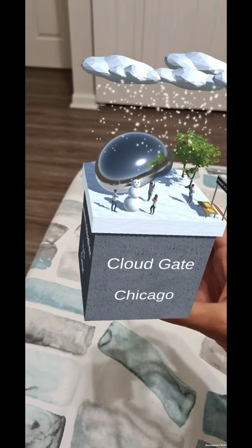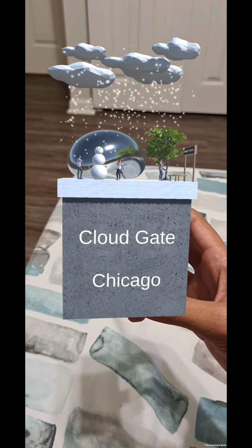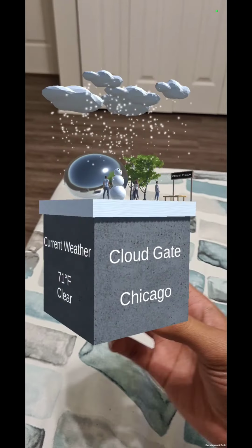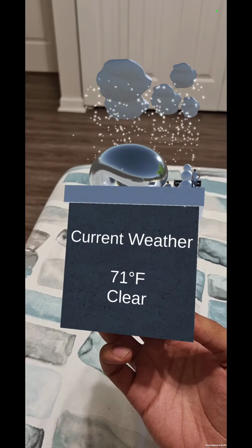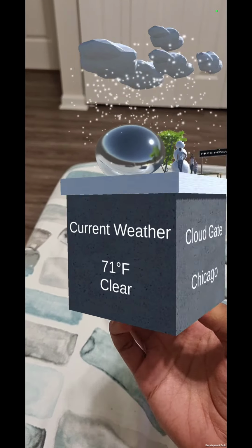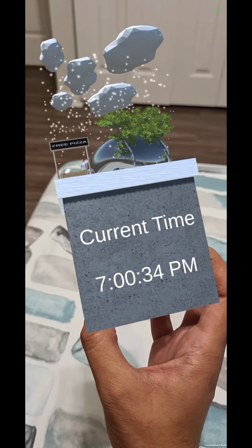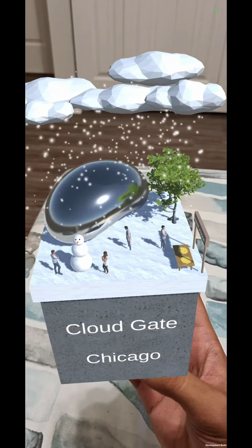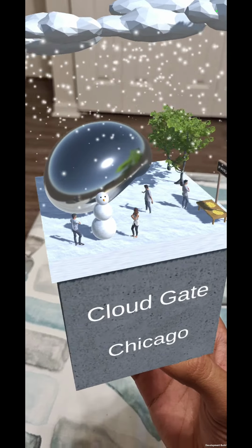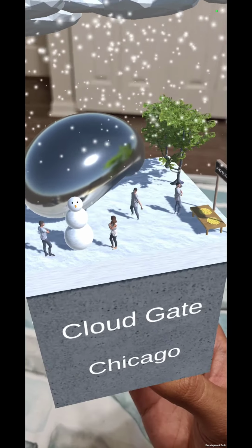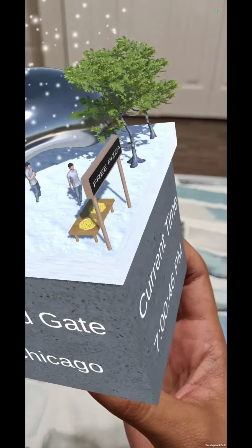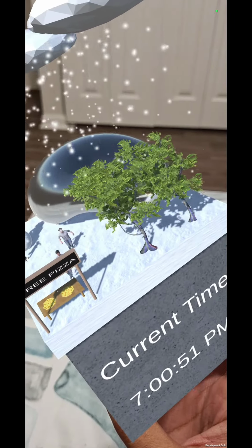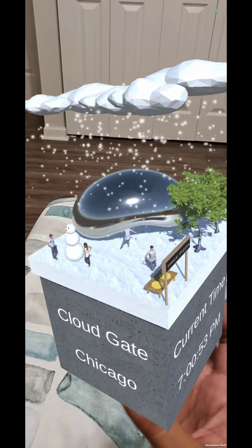For my second knickknack, I happen to choose Chicago's own Cloud Gate, or more affectionately known as the Bean. Just like the other cube, we get to see the current weather at the Bean in degrees Fahrenheit and the current time in the 12-hour format. As for the knickknack itself, it consists of Cloud Gate, that is the Bean, the snowman, a few people around there, free pizza, as the signboard indicates, and who doesn't love that, a couple of trees, and a few clouds from which snow is falling.